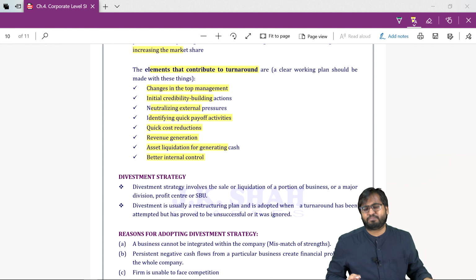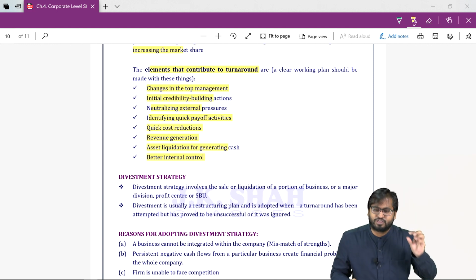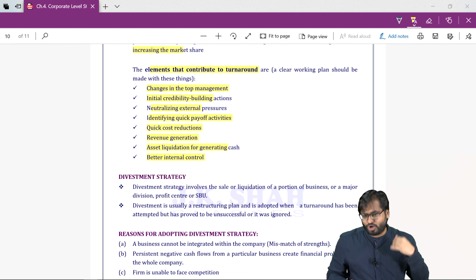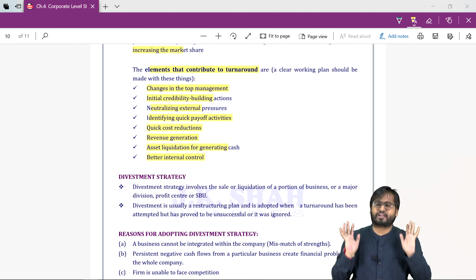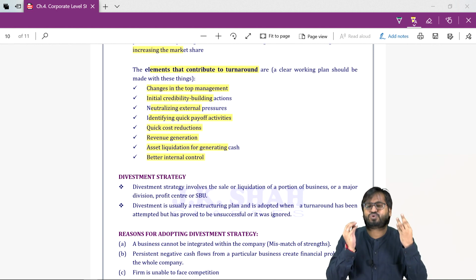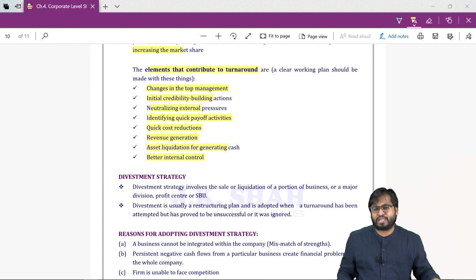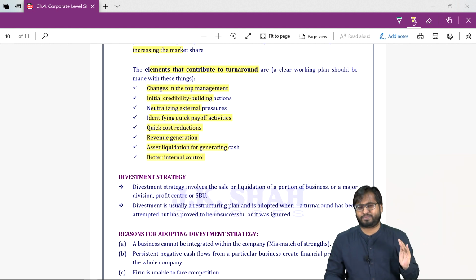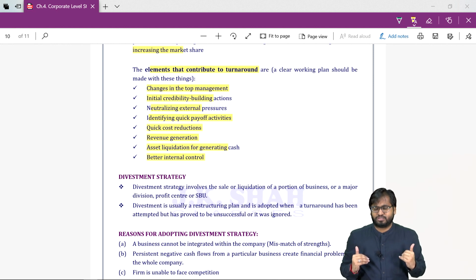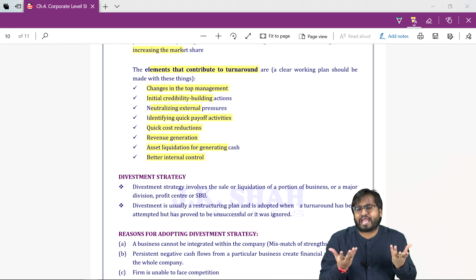Divestment strategy can be used when you tried turning around your business but you failed, or else you ignored the turnaround. You knew that it will be a waste of time, energy, resources to go for turnaround, and you directly went ahead with divestment. So turnaround, divestment, liquidation. So when can you go for divestment?